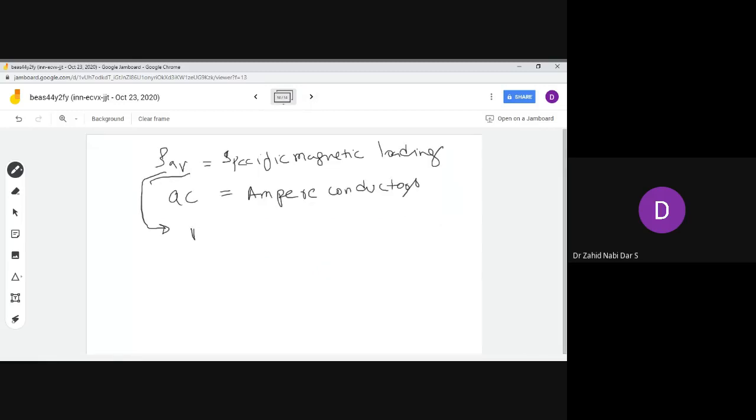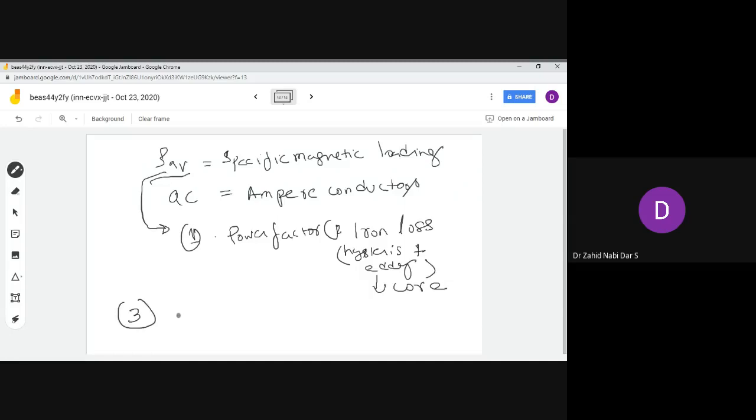For this, you have to take three factors into consideration. The number one factor would be power factor. Second factor would be your iron loss. Iron loss is what? Hysteresis plus eddy current loss. This is the iron loss. This happens in core. And then the number third factor is the overload capacity of the machine.